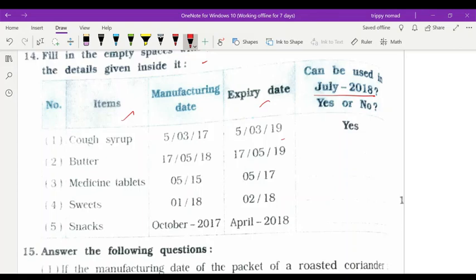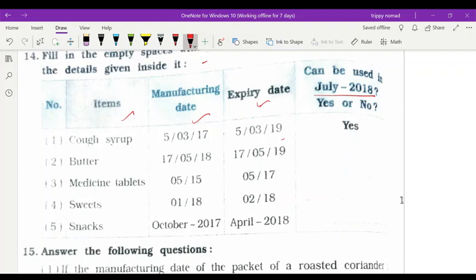Mostly you have seen when we purchase anything from the market, there on the tin or container or any syrup bottles, medicine tablets, even on the food packet, there are written manufacturing date and expiry date. So it is our moral duty while purchasing any item to check the manufacturing date as well as the expiry date. So we should be aware of the expiry date and manufacturing date before using, so we will come to know whether the purchased item is healthy or not.